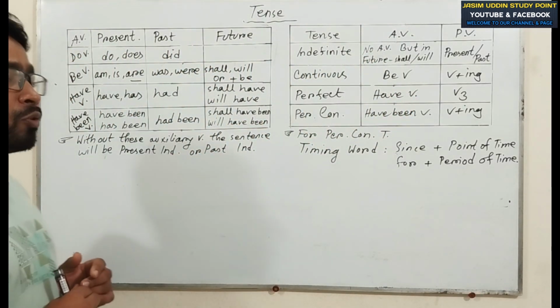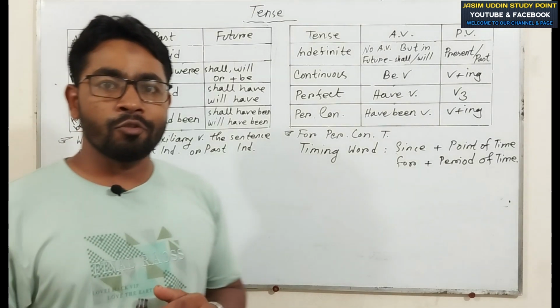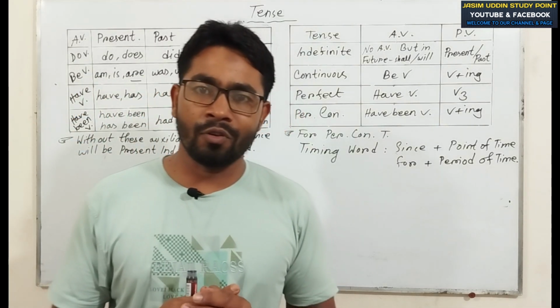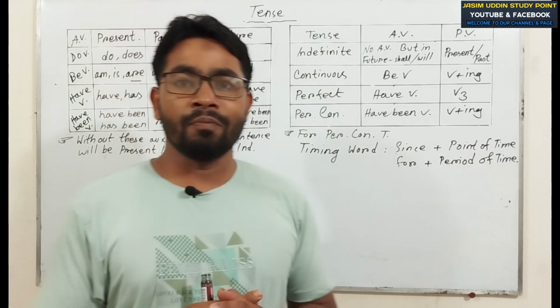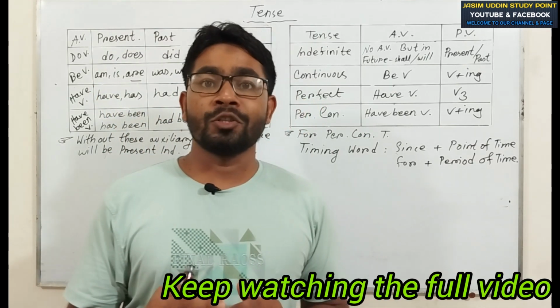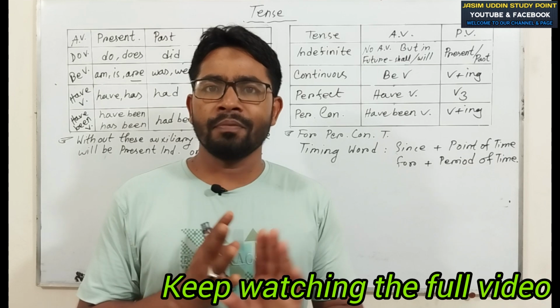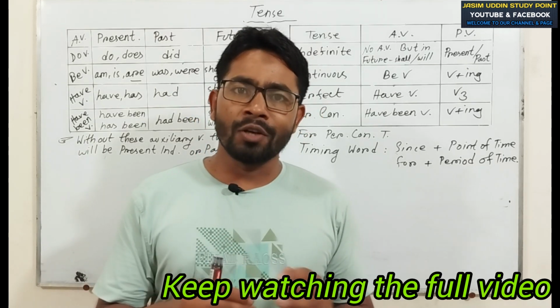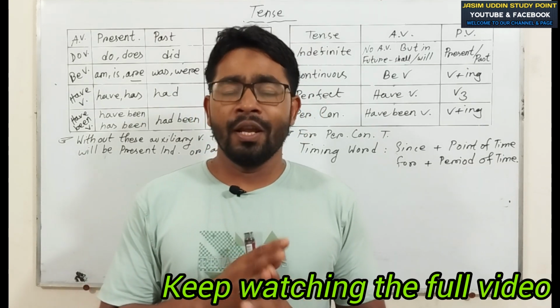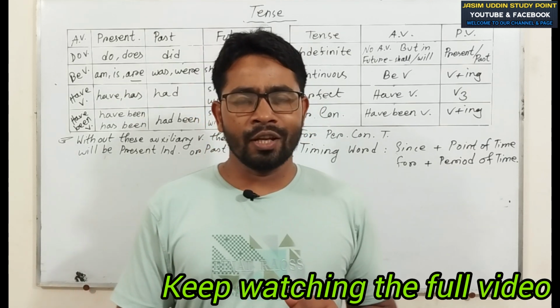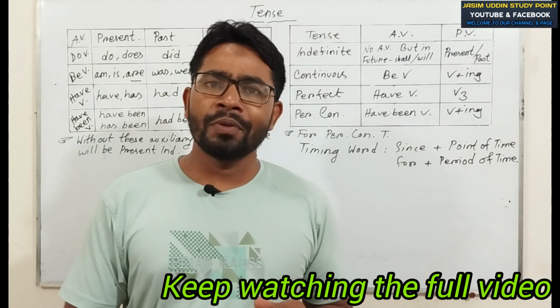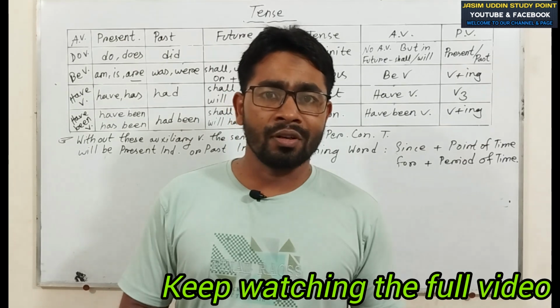If you want to know about tense, you have to know about verb. Firstly, try to understand verb. Verb is a doing word. Verb is two types: finite verb and non-finite verb. If you want to know about tense, you have to know finite verb. Finite verb is two types: principal and auxiliary. Auxiliary verb is two types: primary and modal.